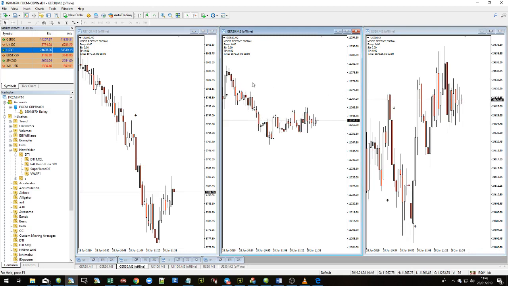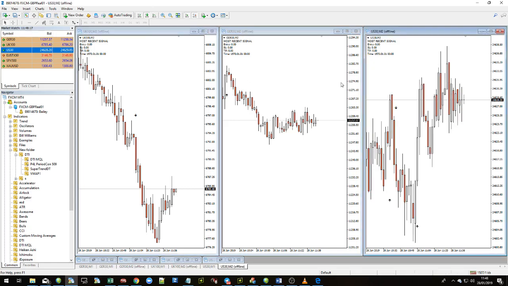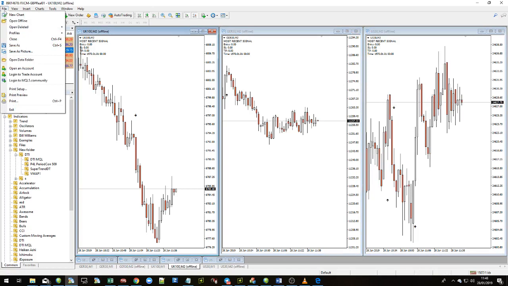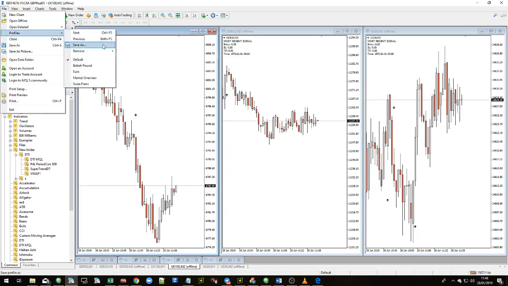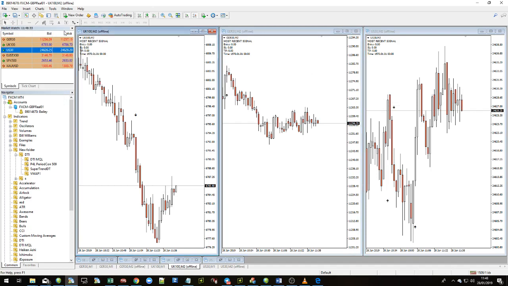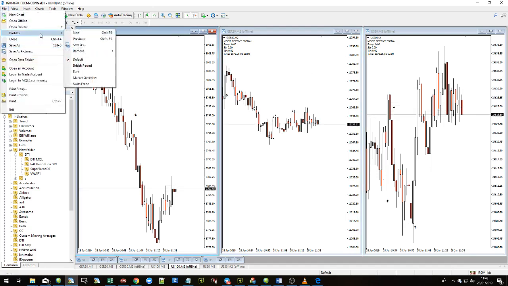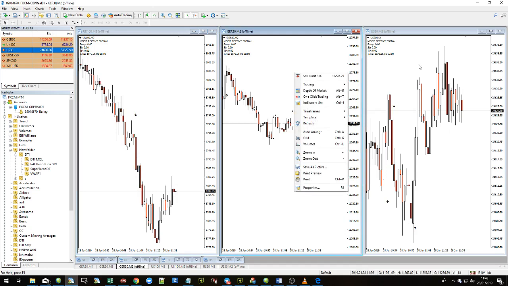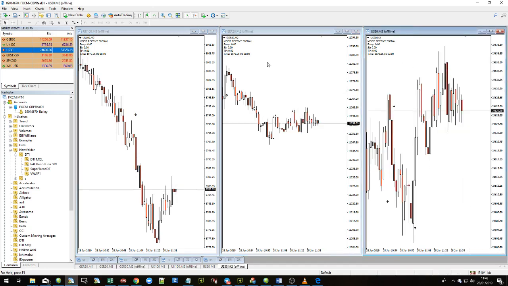All right. If you want to experiment as well, you might even be able to save these as profiles. You've got 3 different charts here. So if you go to File, Profiles, you might be able to save that as a profile, which automatically saves the password for all 3. So if you ever get the password error message when you load it up for the first time, maybe you can just go File, Profiles, click on the profile, and it should do all of them. I haven't experimented with that. You might need to play with it, but that might save you having to right click on all of your charts. I hope that it helps.